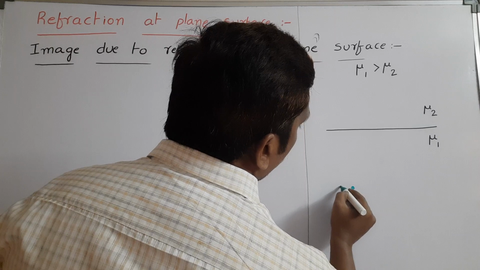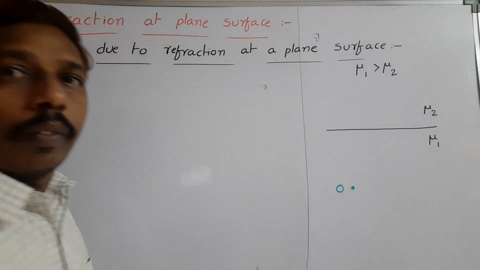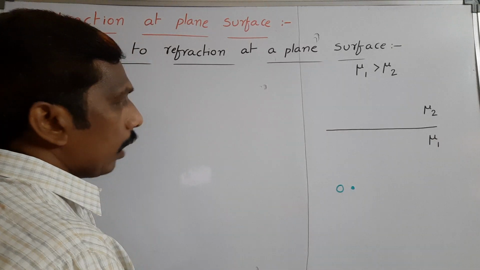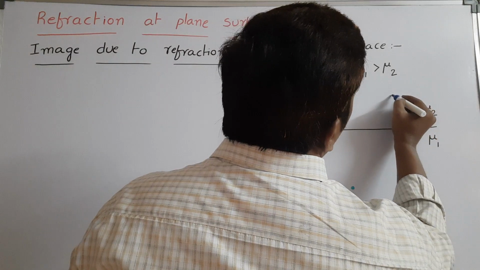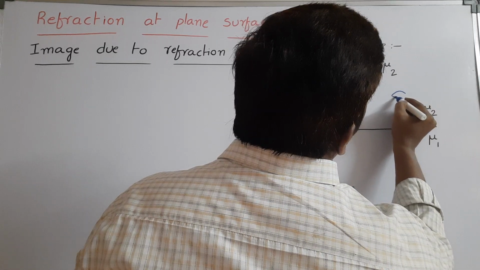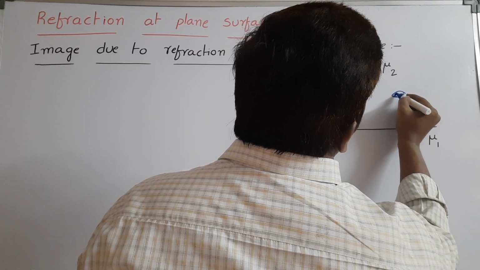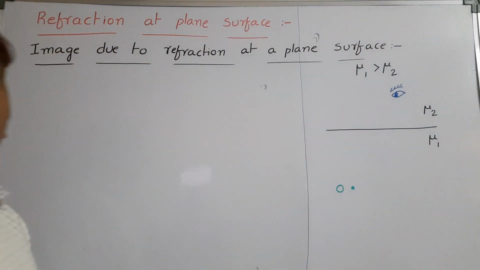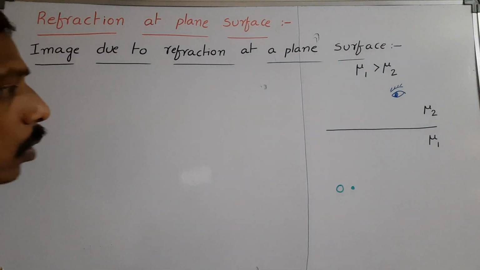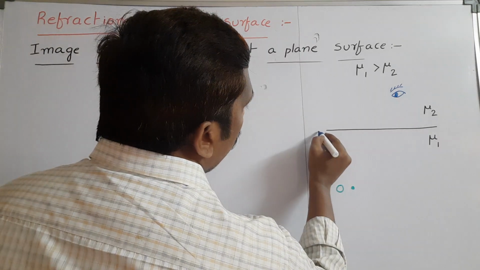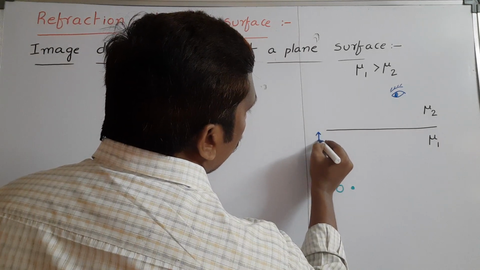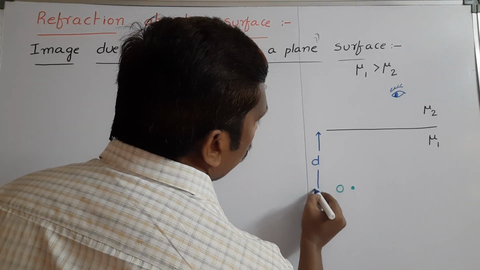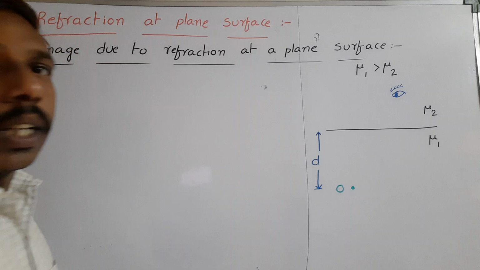This is the object, take it as O. This is the eye of the observer, who is observing where the object appears. This object is at a depth of d meters from the free surface.